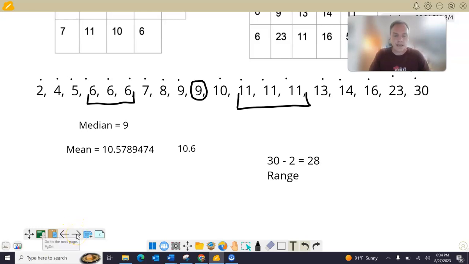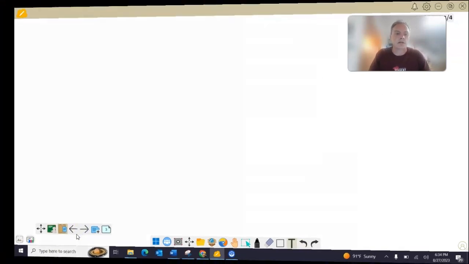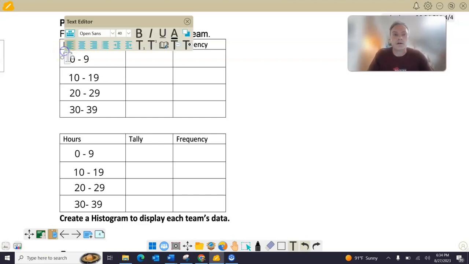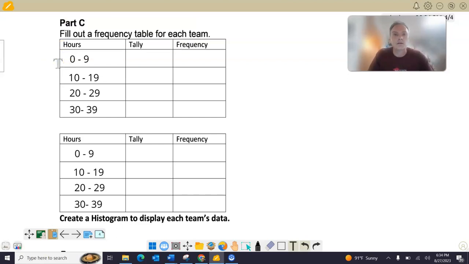So let's go on to the next step, which is to make our tables, our frequency tables, and you can see the numbers that I have filled out so far. The intervals I would use. Look, we're going all the way up to 30 on some of these. Just use simple intervals of numbers. 0 to 9, 10 to 19, 20 to 29, 30 to 39. That's the easiest, simplest way. You can do that. It's fine. All right. They're evenly spaced out. They're all the same size. Easy to use. Use those.